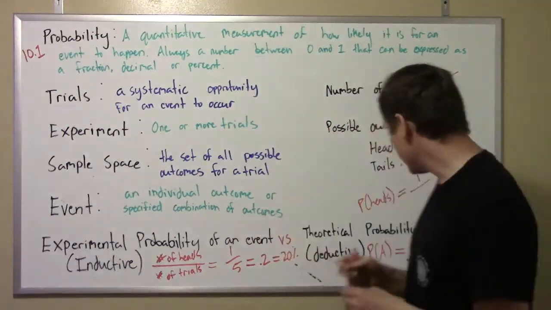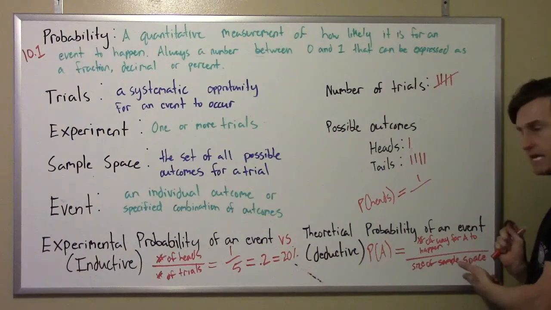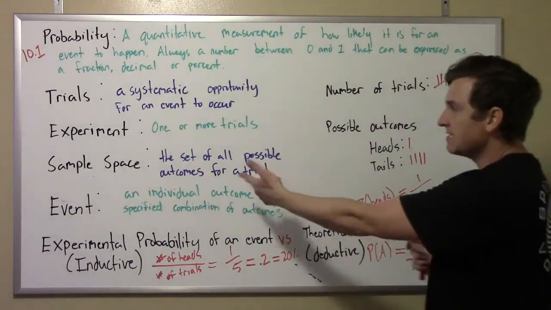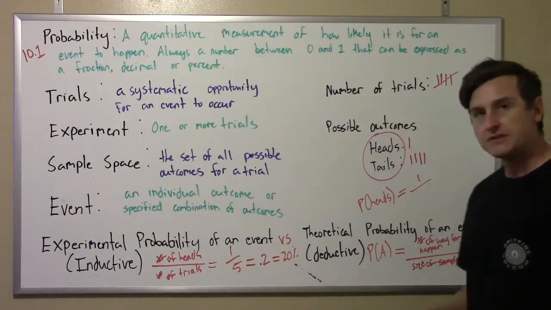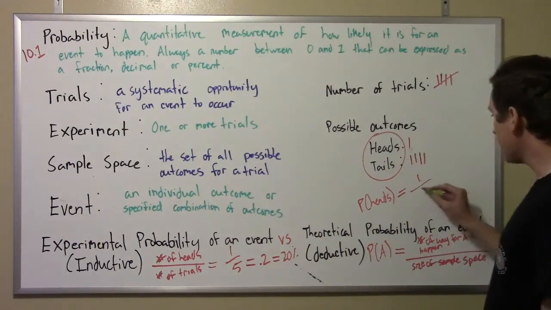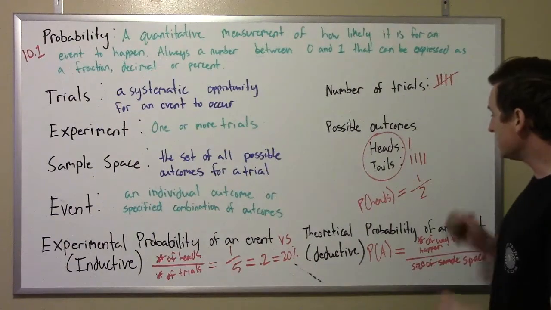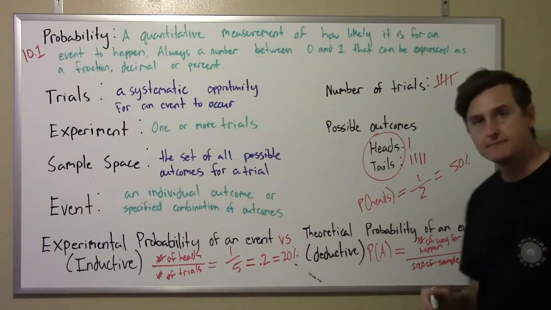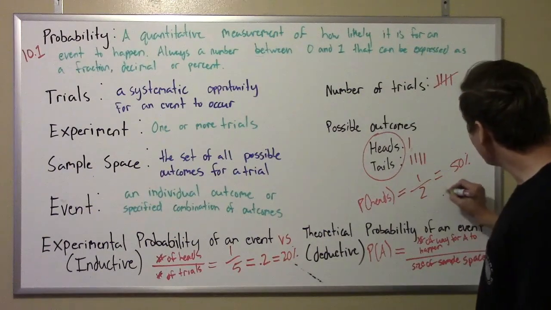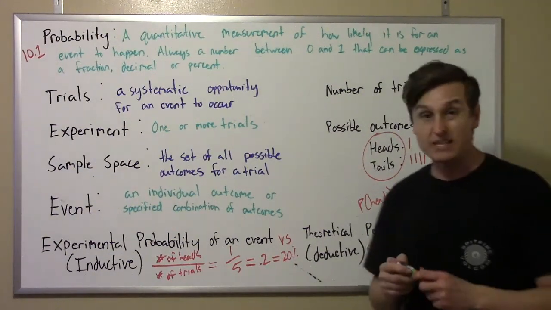Well, there's two, right? So this idea is the size of the sample space. Sample space is the set of all possible outcomes. How many outcomes are there? There's two. There's two options for you to get. So the probability of getting heads should be about 50%, or about 1/2, or about 0.5. That's what we would expect.